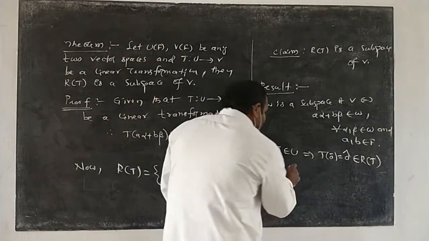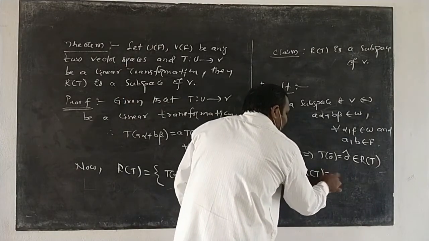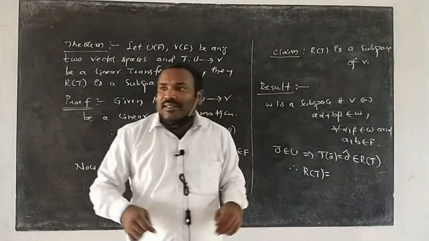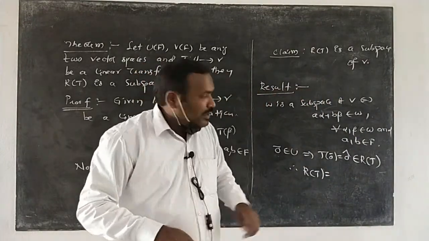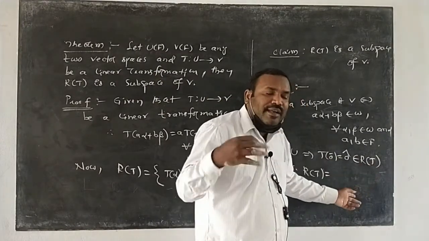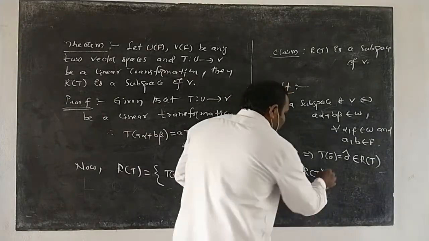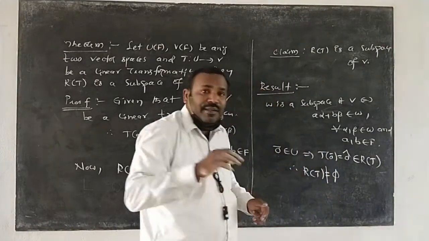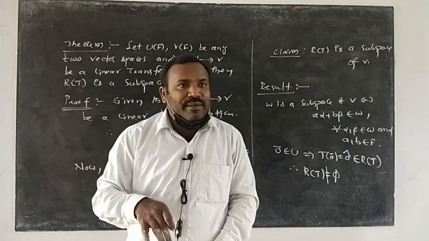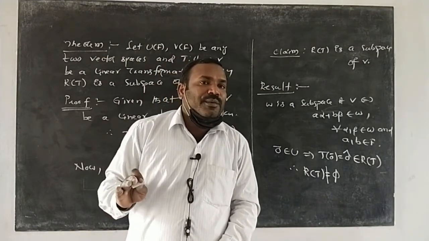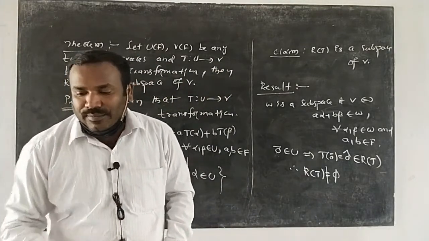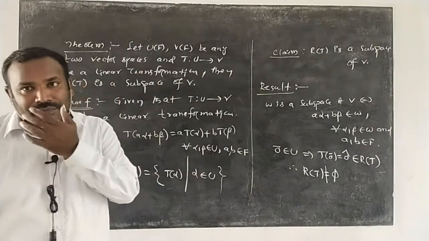That means R of T is empty or non-empty? There is an element in R of T. You know the result T of 0 bar equals 0 cap is already proved. So there exists at least one element in R of T. That means R of T is a non-empty set. If it is an empty set, we cannot prove it is a subspace. Understand? You first write this: R of T is non-empty.